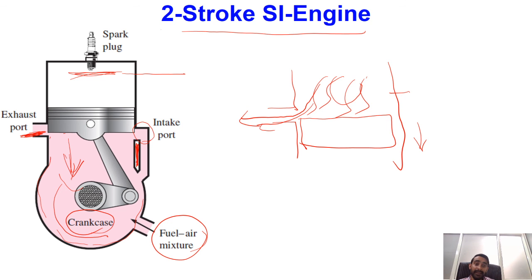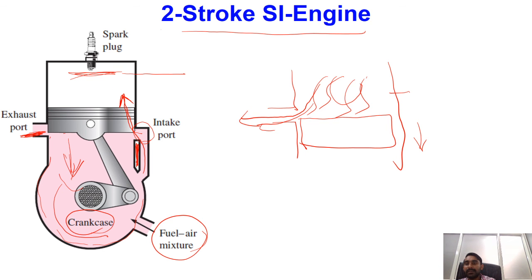Okay, and then what will be happening once the piston has reached the bottommost position? After that point, our intake port will be open, and whatever mixture of air and fuel we are having will try to occupy this volume over here.